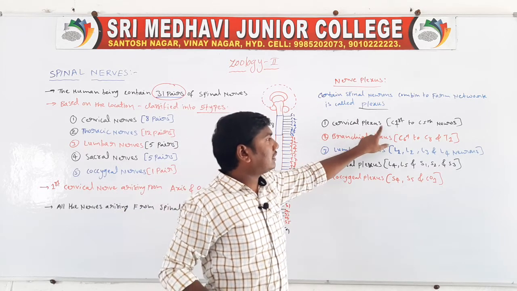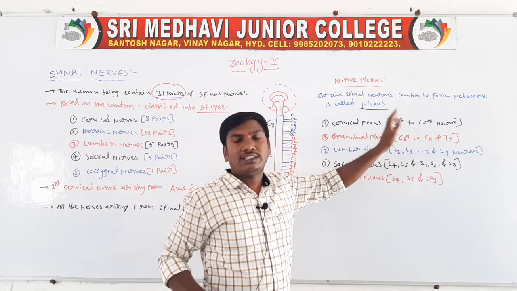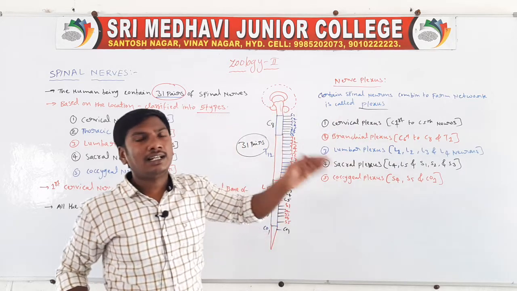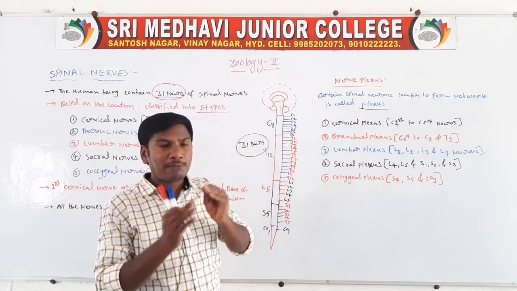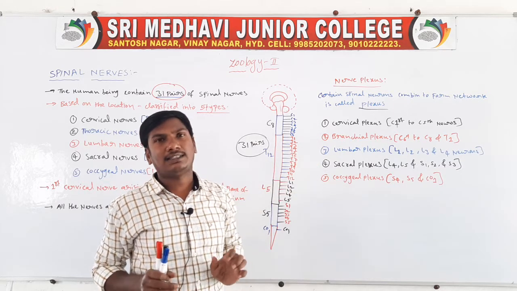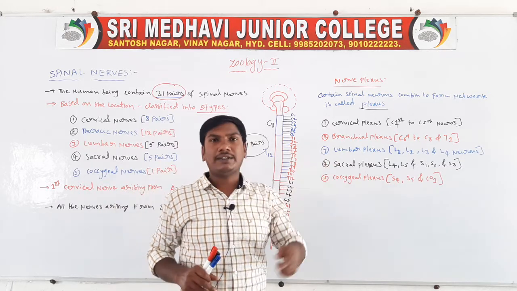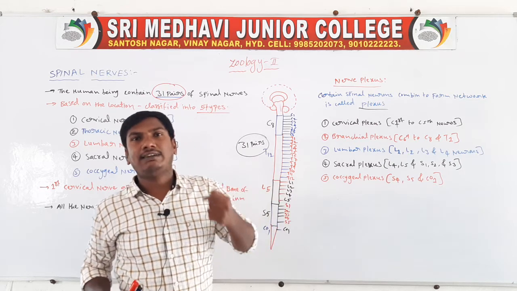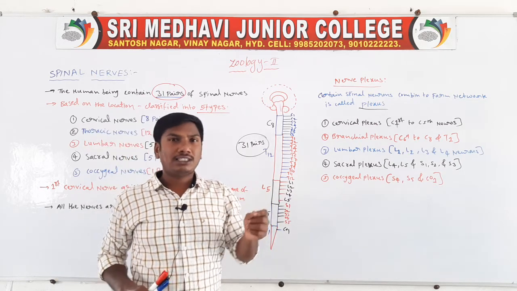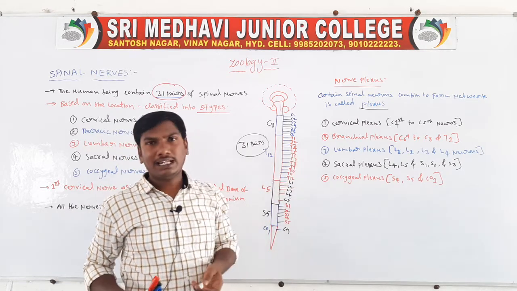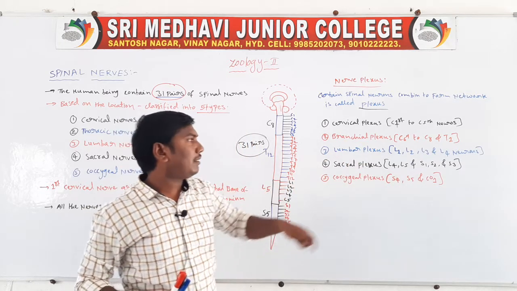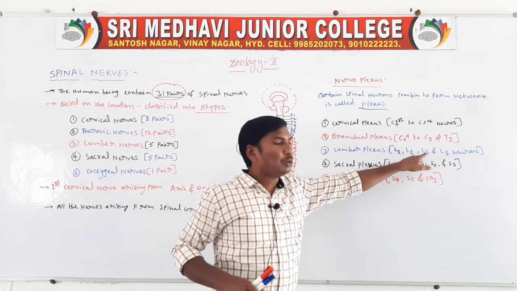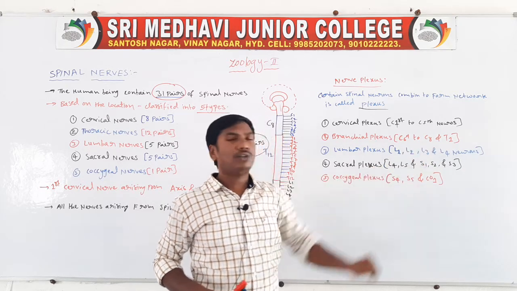First one, cervical plexus. It is formed by the first cervical nerve, second, third, fourth and fifth cervical neurons, all combined to form the cervical plexus. Next one, brachial plexus. It is formed by cervical 6, cervical 7, cervical 8 and thoracic 1 neurons. Next one, lumbar plexus. It is formed by lumbar 1, lumbar 2, lumbar 3 and lumbar 4 neurons.